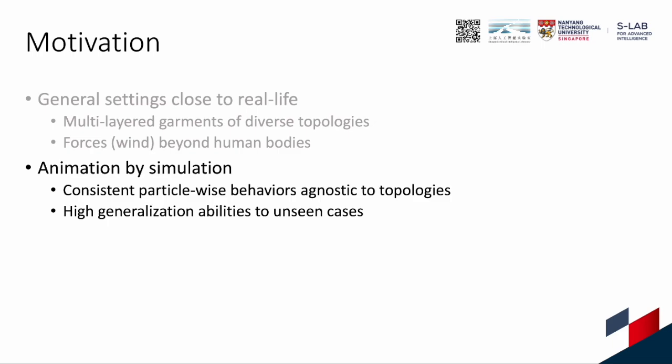To solve the challenging task, we adopt the simulation-based method to animate garments and represent all objects as unions of particles. Consequently, all kinds of interactions during garment animation can be naturally and uniformly regarded as the interactions between particles, including the interactions between different parts of garment and the interactions between garments and various outer forces. Our method thus is agnostic to different topologies and highly generalizable to unseen cases.